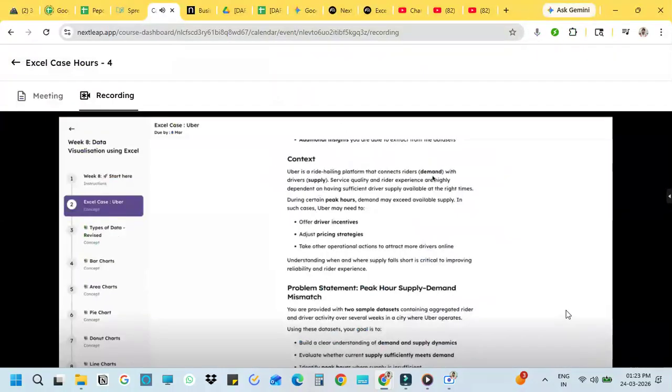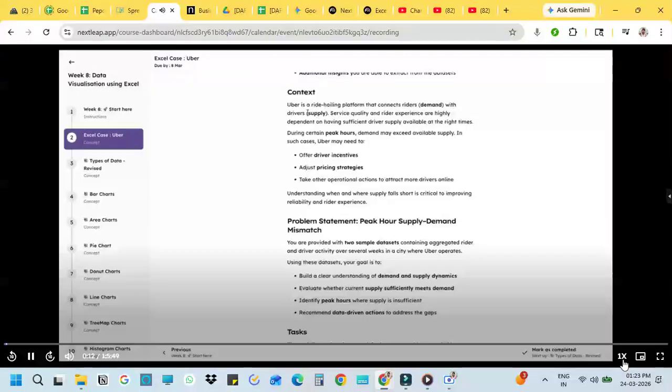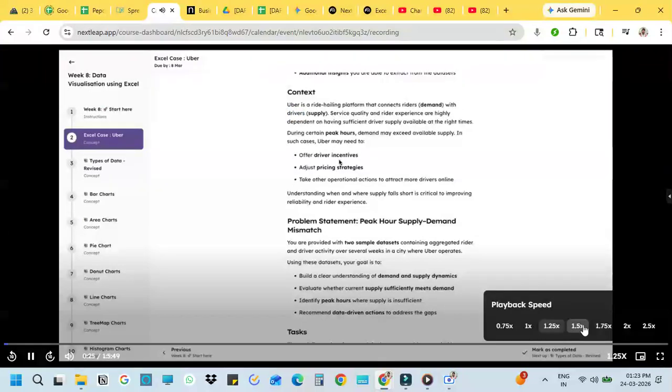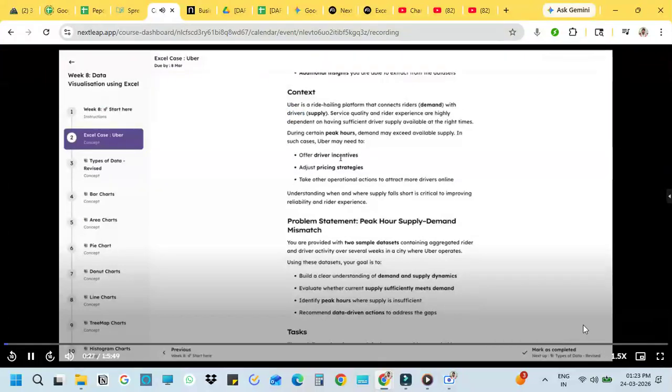There are two things. One is the demand, who is the rider. Second is the supply, who is the driver. Now the problem statement says that during peak hours, demand may exceed available supply. That is, there are more riders compared to drivers. In such cases, Uber may need to offer drivers some incentives, adjust their pricing strategies, and take other actions to attract more drivers online.